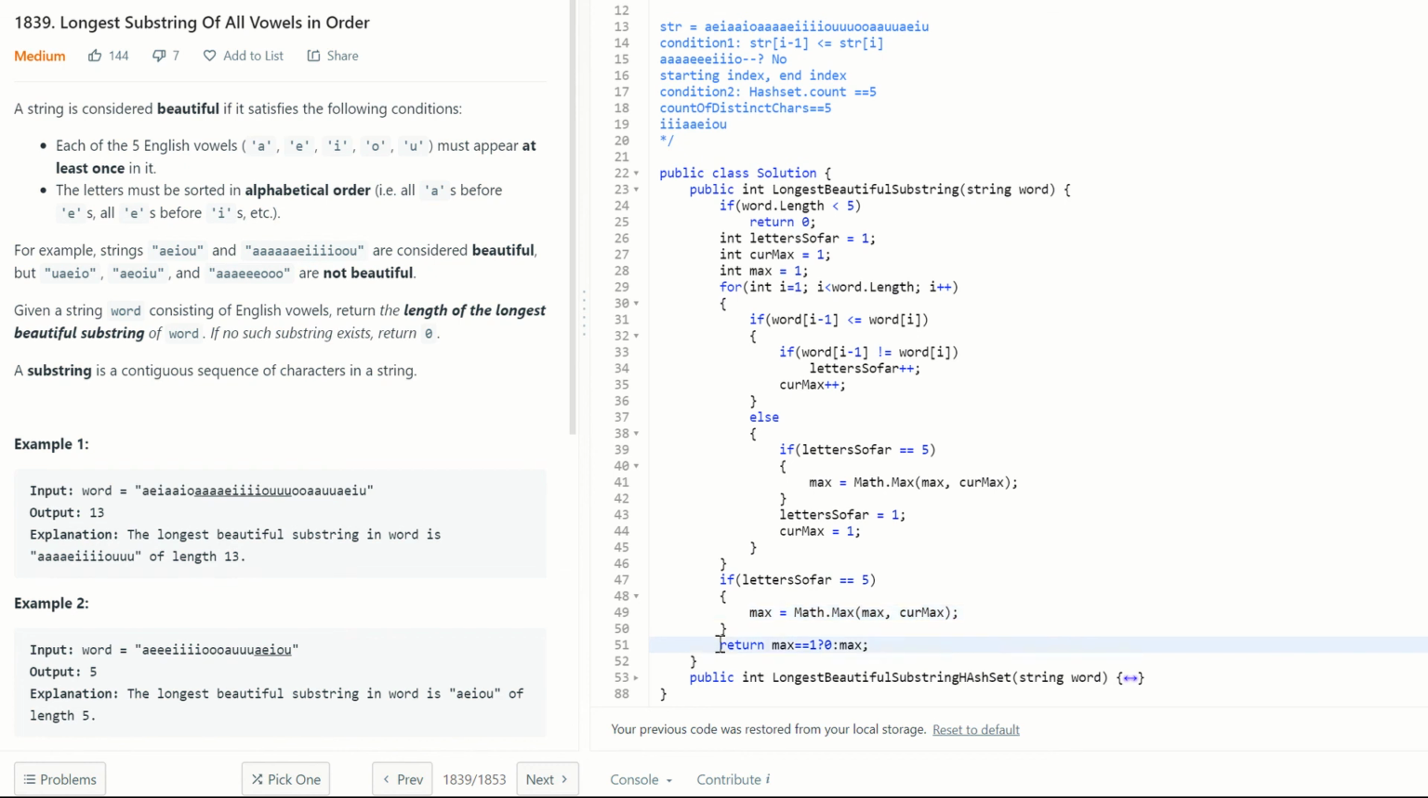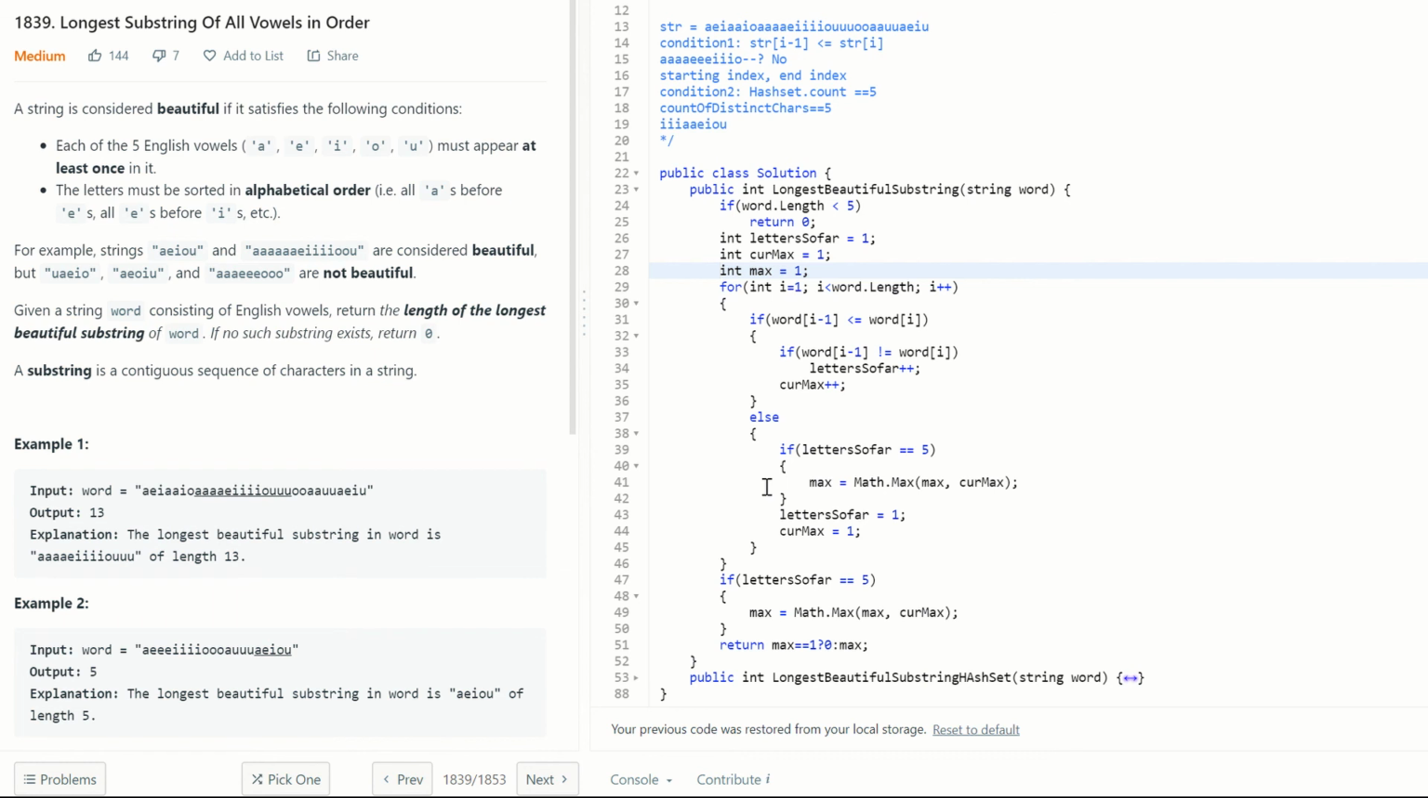So this is really important here, because we have initialized max to 1. If max is still 1, then we are going to return 0. Why are we going to return 0? Because in order for the string to be beautiful, all 5 vowels must appear at least once. So there is no question of a longest substring of length 1. Even though we are initializing to 1, we have to make sure we don't return 1, because 1 is not a possible answer at all.